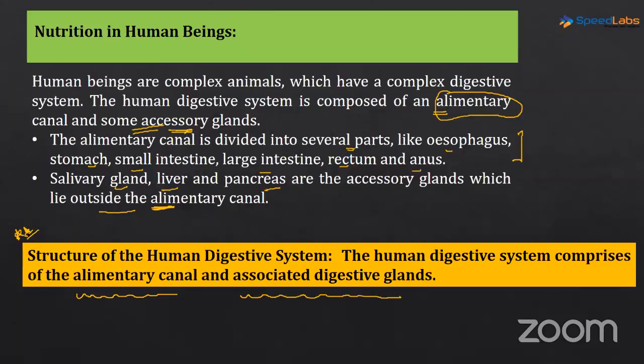Once the food enters, we are going to learn the whole process of digestion, what events happen, where the digestion of carbohydrates, proteins and fats happens, which enzymes are involved, and what the functions are of the different parts of the alimentary canal and the glands associated with it.